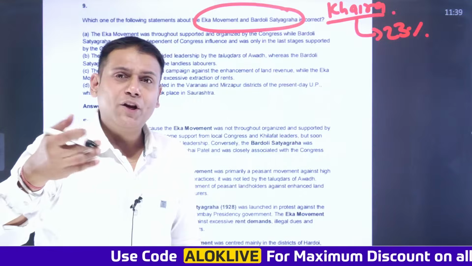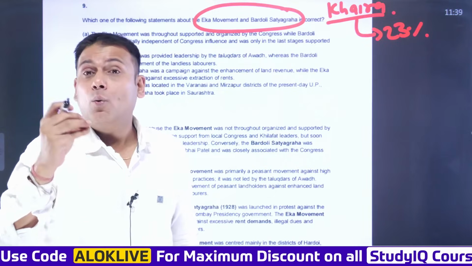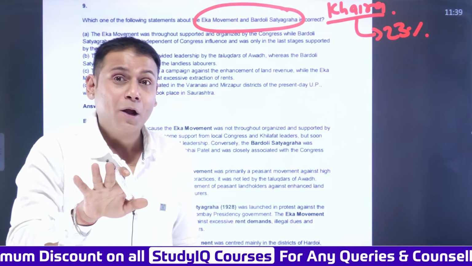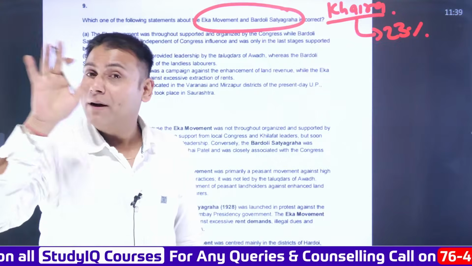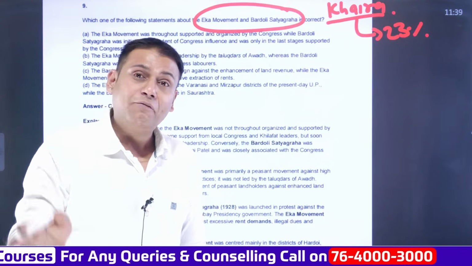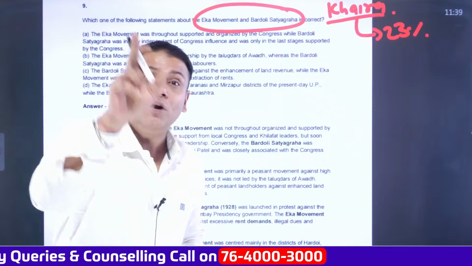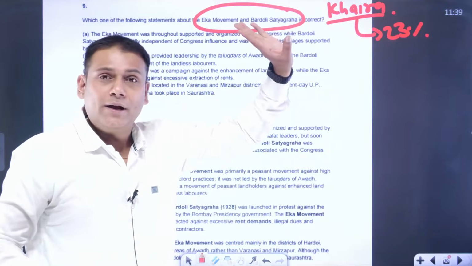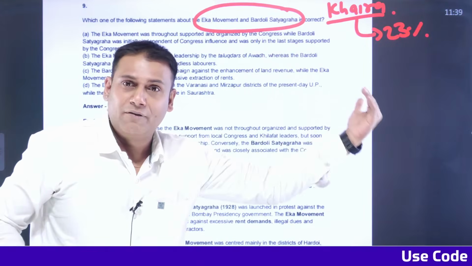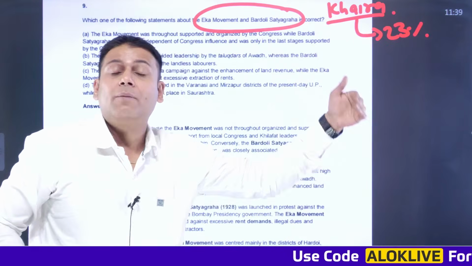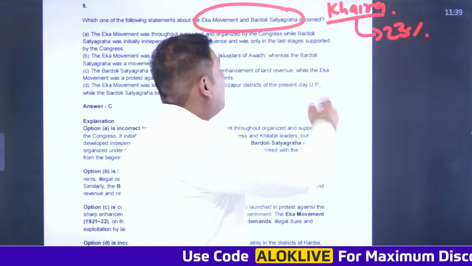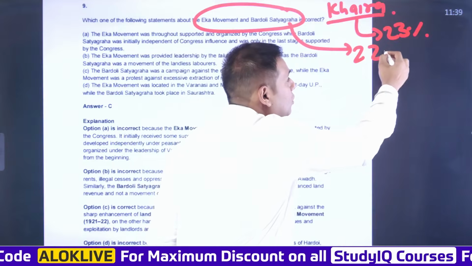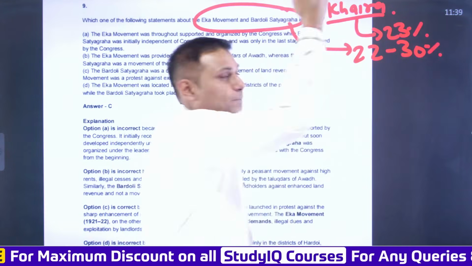So a no revenue campaign was launched under the leadership of Vallabhbhai Patelji. I have used the word Vallabhbhai Patelji, not Sardar Vallabhbhai Patelji. Why? Because during the time of Kheda Satyagraha, Vallabhbhai Patelji was not given the title of Sardar. In fact, he was given the title of Sardar as a part of Bardoli Satyagraha, which took place around 1928. So in Kheda Satyagraha, taxes were increased by 23%. So whatever was the land revenue, apart from the original land revenue, 23% increased taxes were there. As a part of Bardoli Satyagraha, the taxes were increased by 22 to 30%. So land revenue was enhanced.